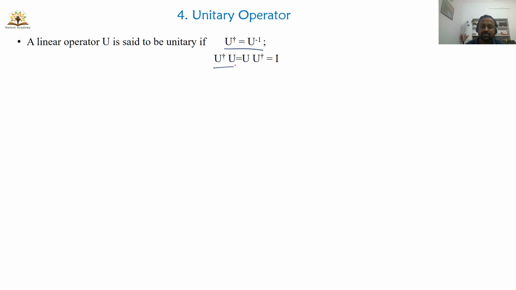There is another important operator, that is the unitary operator. So what is a unitary operator? An operator is said to be unitary if you can write U dagger is equal to U inverse, or U dagger U is equal to U U dagger equals I. Any linear operator satisfying this condition is known as a unitary operator. The product of two unitary operators is also unitary.